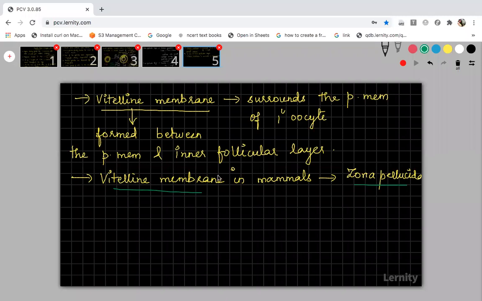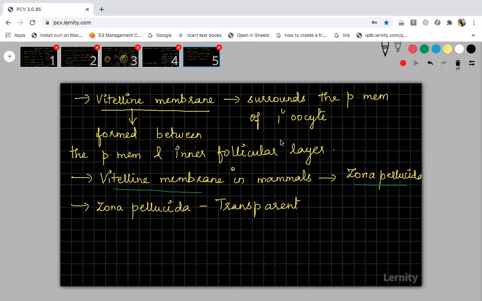Okay. Now, what is this zona pellucida layer? What is the nature of this layer? This zona pellucida is a transparent membrane. I will clearly tell you. When you are eating a boiled egg, after boiling the egg, you remove the shell.